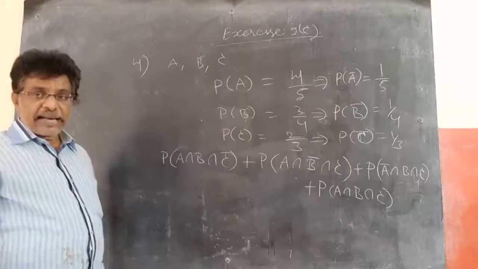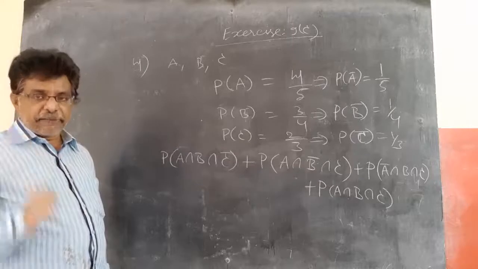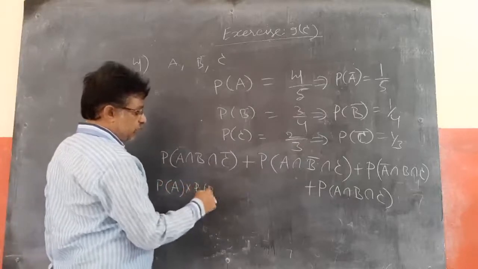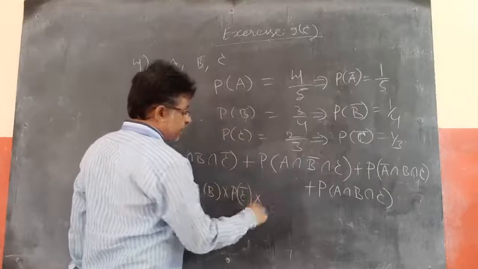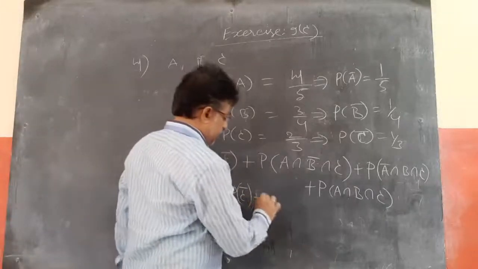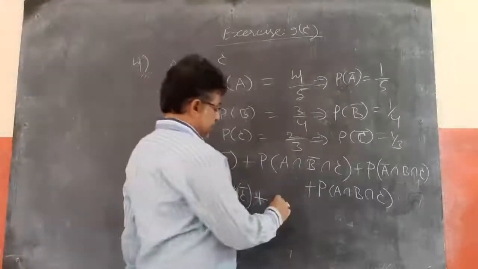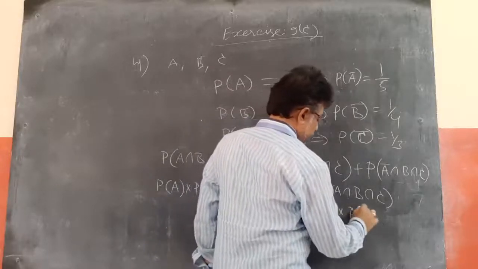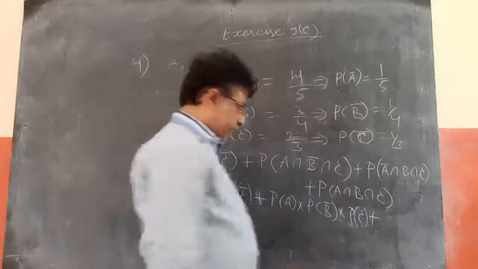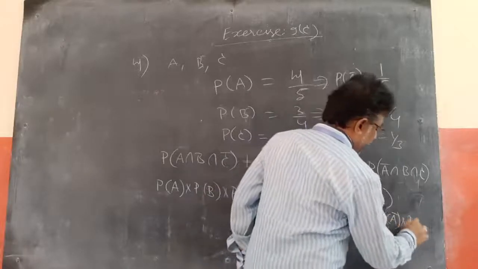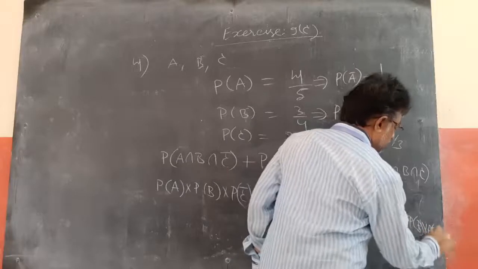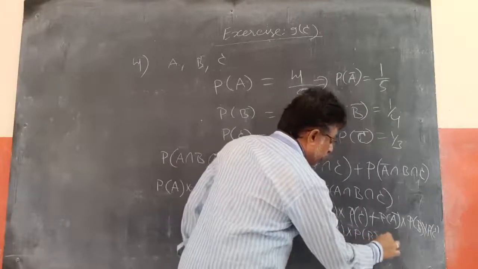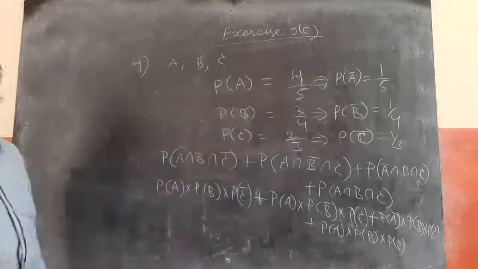Whenever they are independent, as I told, P of A intersection B equals P of A into P of B. So I can write P of A into P of B into P of C bar, plus A intersection B bar intersection C, which is P of A into P of B bar into P of C, plus P of A bar into P of B into P of C, plus A intersection B intersection C, which is P of A into P of B into P of C. Substituting all the values, you will get the required probability.